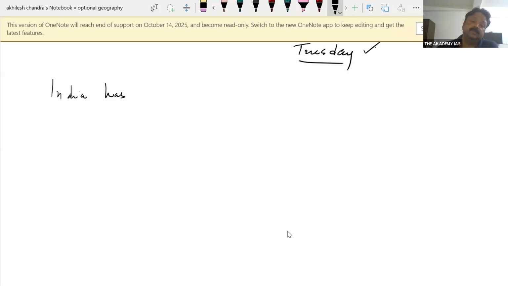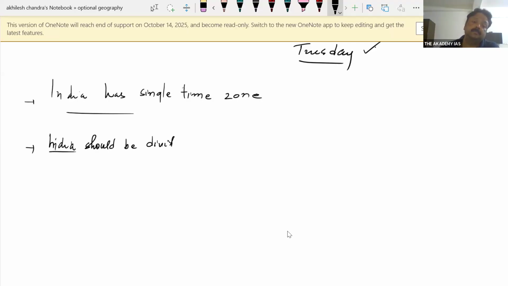And there is a long-lasting demand from eastern part of India that India should be divided into 2 time zones.